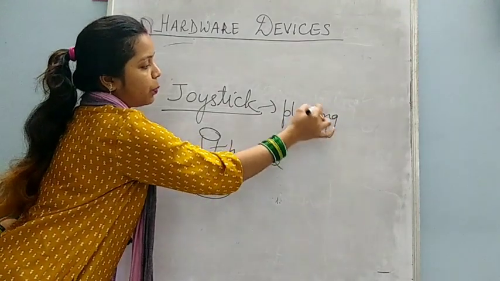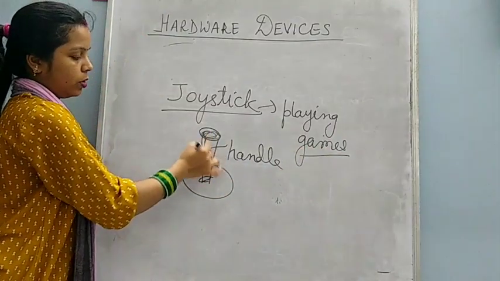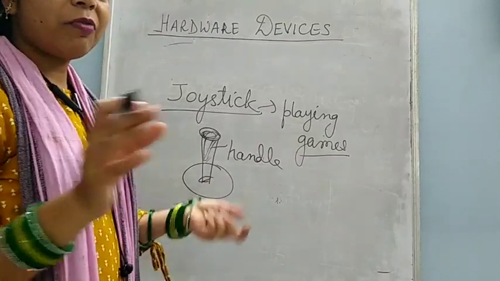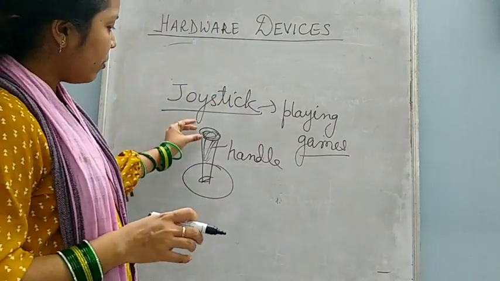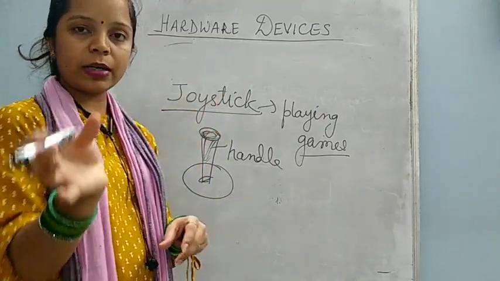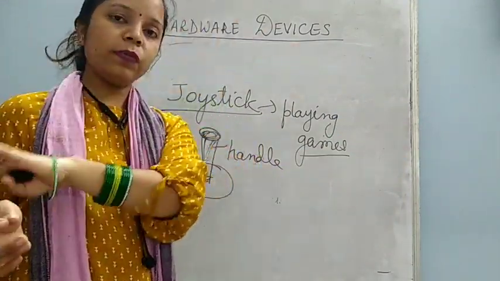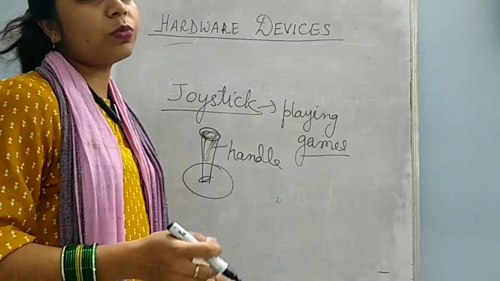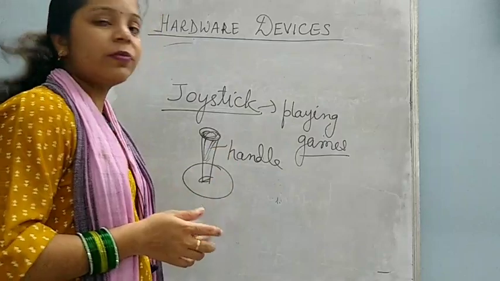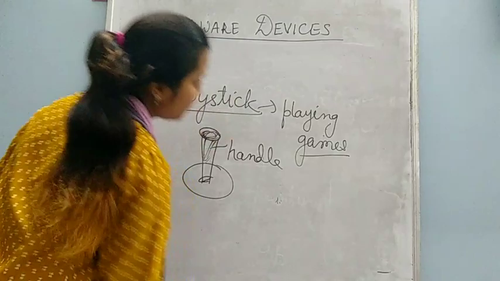If you have played computer games, you might have seen joystick. Like if you are playing any racing game, then what happens? If you move this handle, the car moves. If you have rotated the handle this side, the car moves this side. If you rotate it the other side, the car moves that side. So this joystick is used for playing games. You can see in the book the picture of joystick is given.